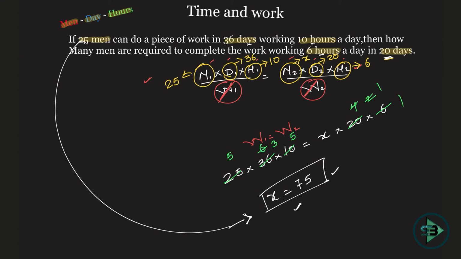As I told you, just put the formula. Out of the formula, some values will be given to you, and one value will not be given. Let that be equal to X, and then just go ahead to find X. Now in the next few videos we'll see a more complicated version of this. We'll try and change the work, make some workers absent, and so on. So we'll see the variations that can come to the men days hours formula in the coming videos.